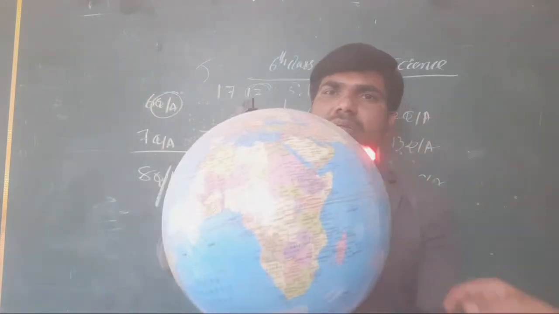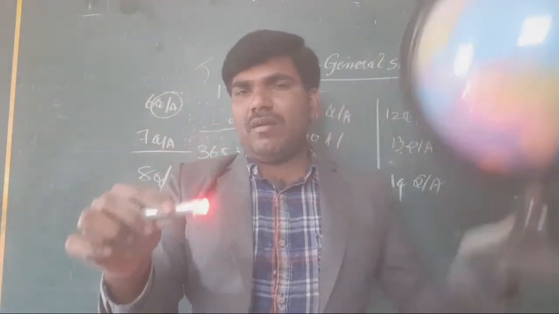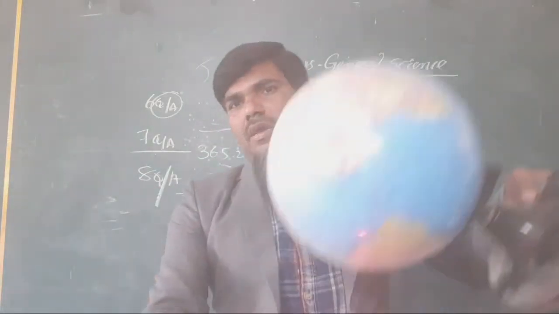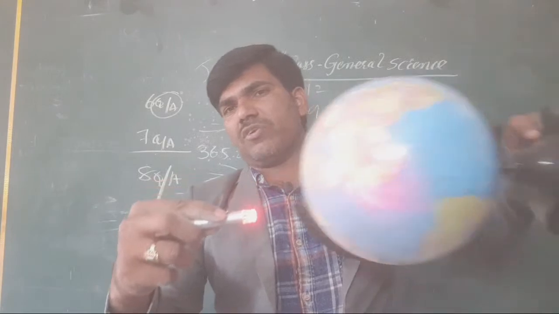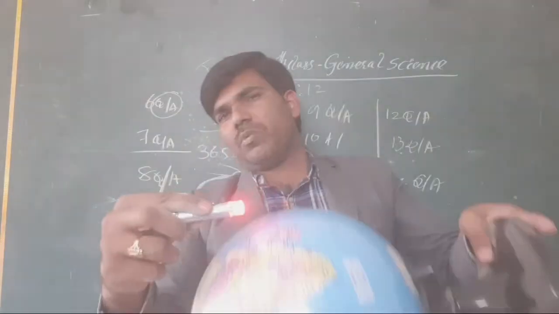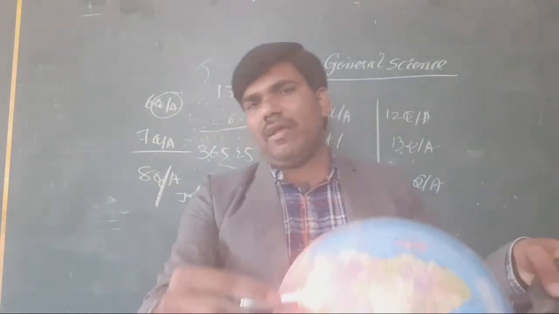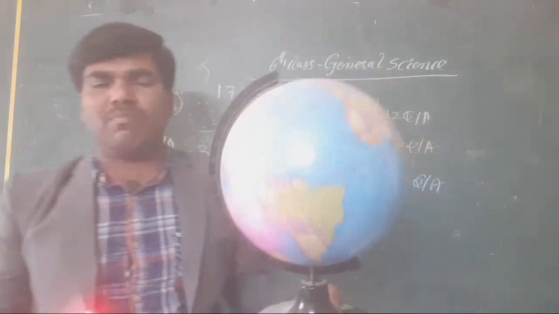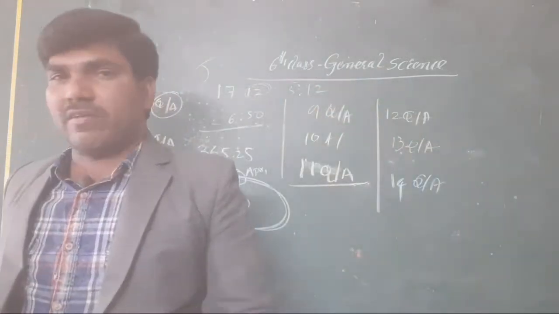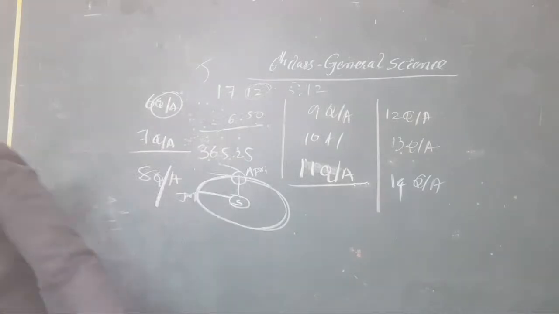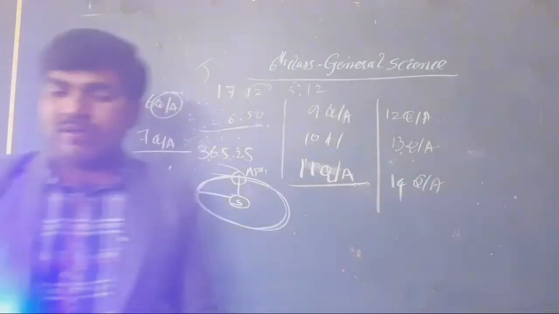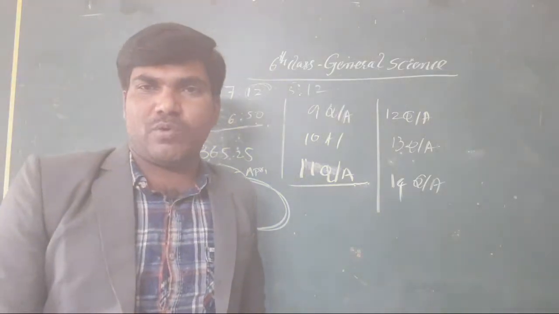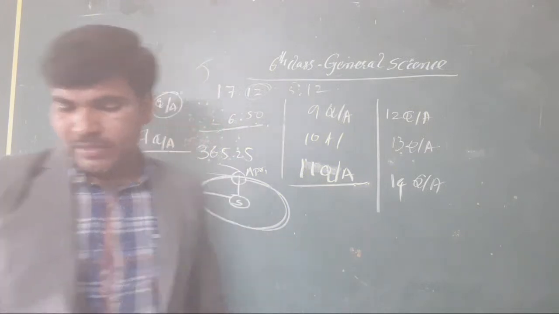Otherwise, when there is the sun and the earth revolves around it in equal time intervals, periodically the same changes will be got by us. Clear or not, all the students? I hope you got it. Yes, already we discussed it in class time.